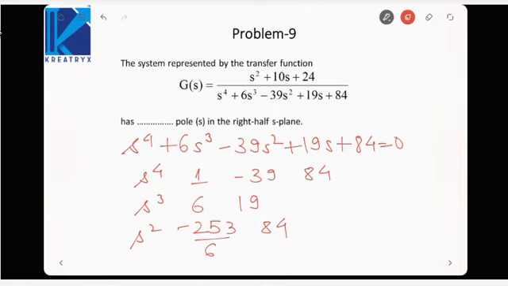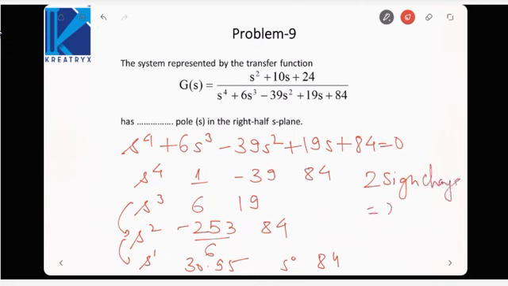Now if we calculate s raised to power 1, it comes out to be 30.95, and s raised to power 0 coefficient would be 84. So if you see, there are two sign changes here, between s cube and s square, and s square to s1. Two sign changes imply two right half poles. So two poles of this equation, or two roots of this equation, lie in the right half S plane.